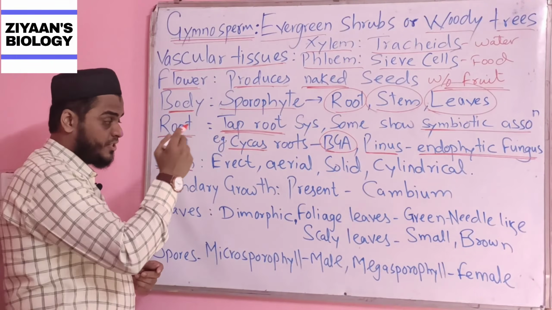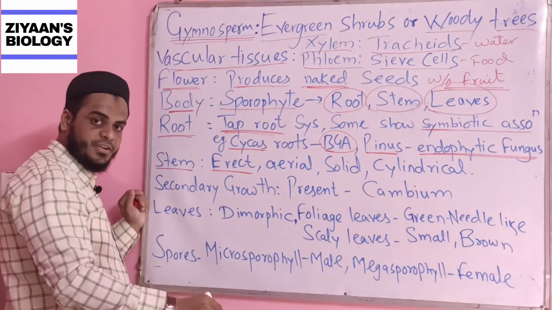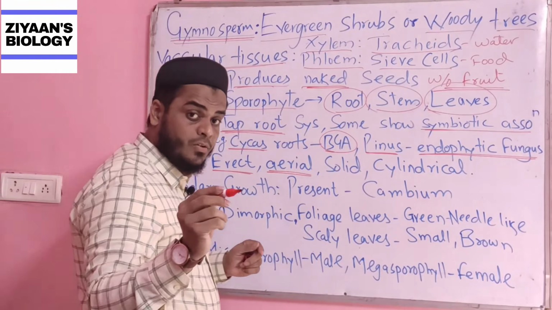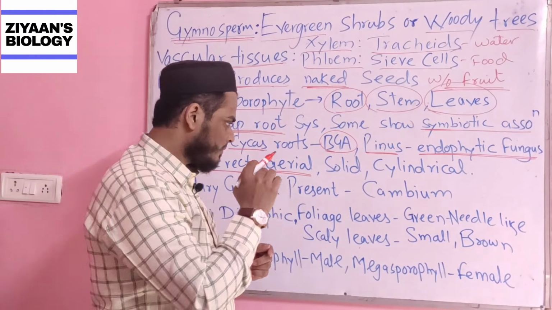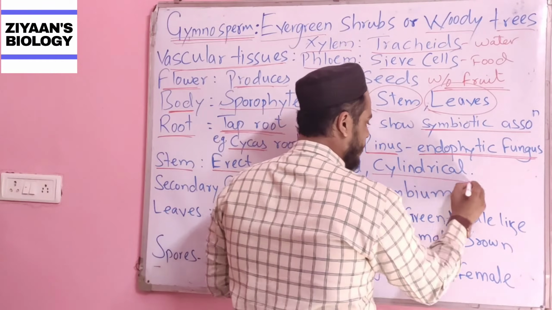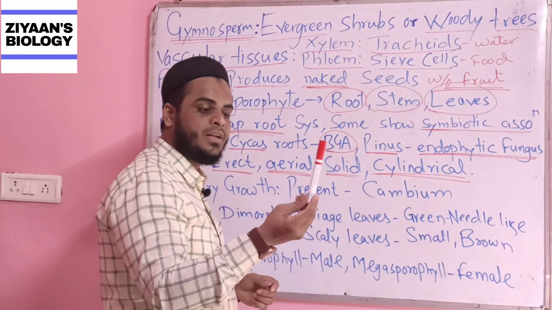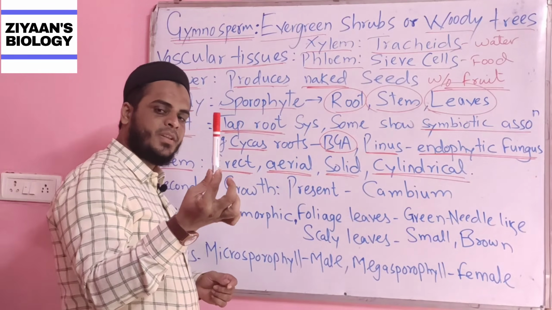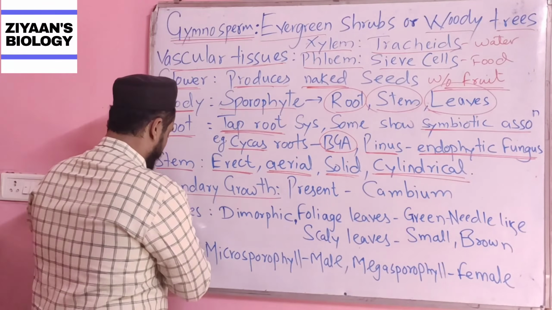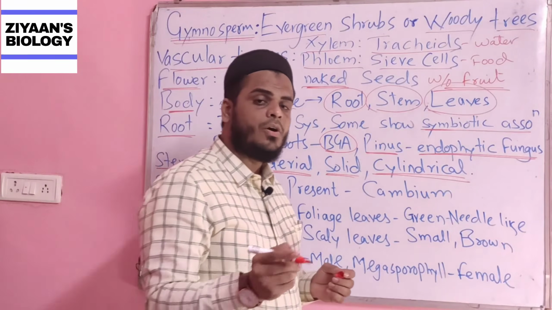Second thing, the stem. Here we have an erect stem, which means straight, and that stem is aerial, which means the stem will be above the ground. Solid, yes, the stem will be solid, and the shape will be cylindrical. If you want an example of a cylindrical shape, this pen is a cylindrical shape. Done? Okay.